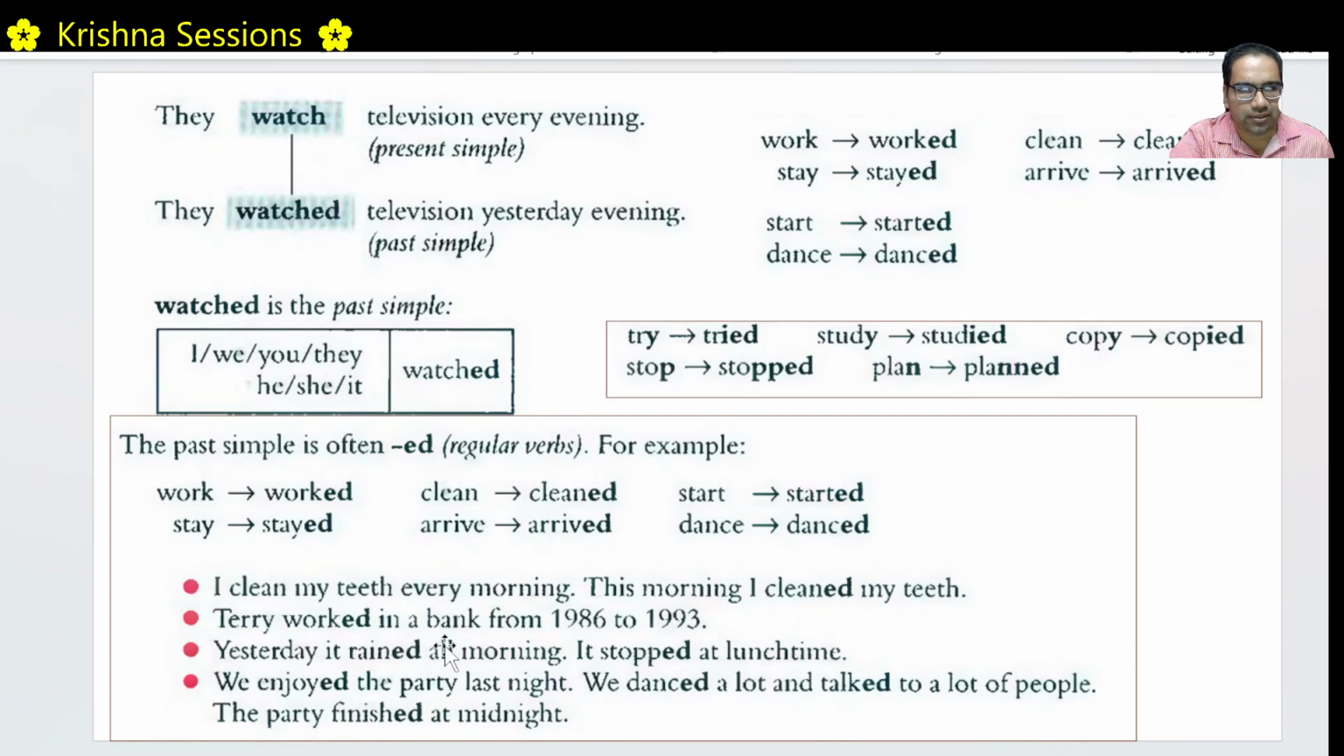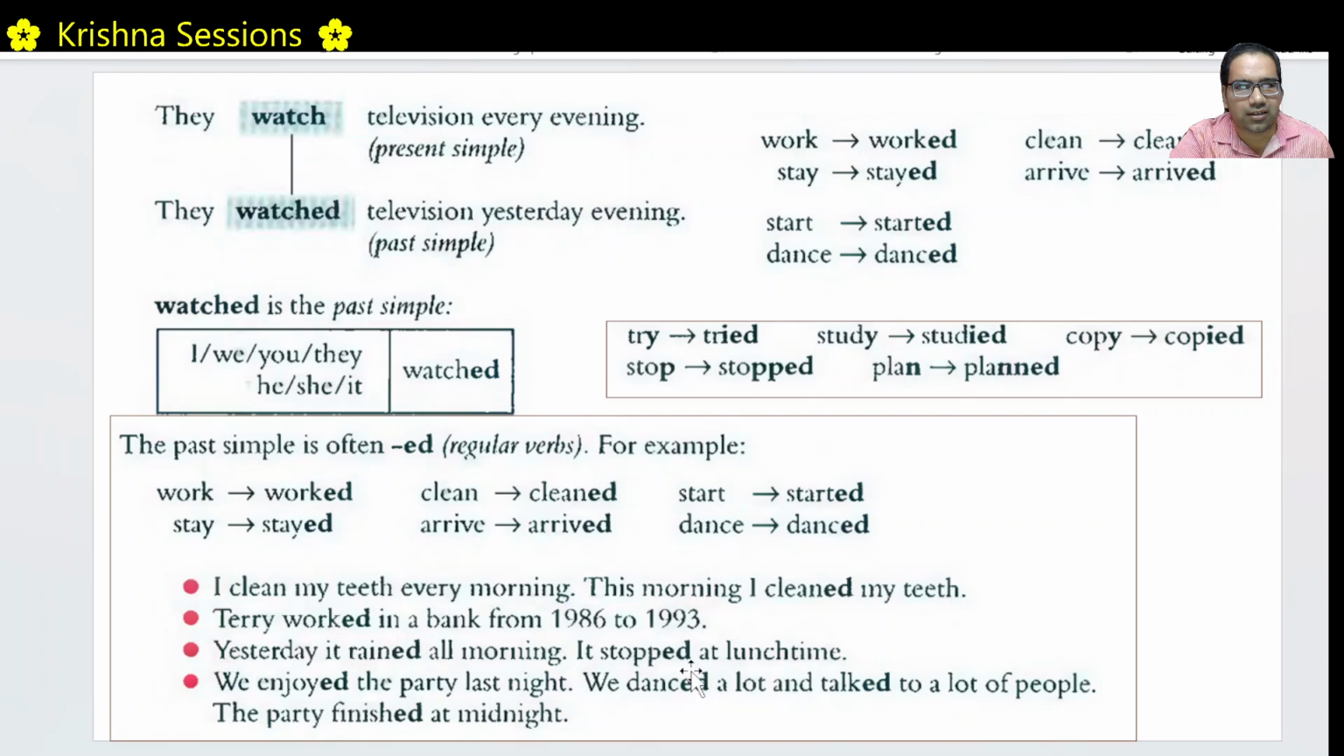Rain, rained. Please see. Work, worked. Clean, cleaned. It stopped at lunchtime. This is also done. That's why it stopped. Ed. It is in simple past. We enjoyed the party last night. This thing has already happened. We danced a lot. This thing also happened, completed. And talked a lot. Remember, see all of this ed.